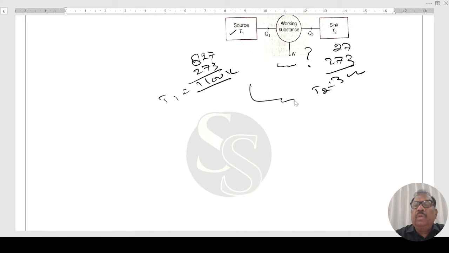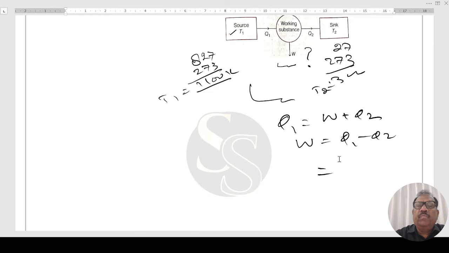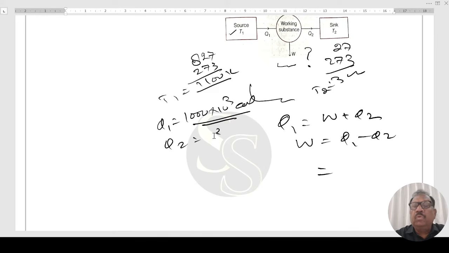From this, we observe that Q1 is equal to W plus Q2. So W will be equal to Q1 minus Q2. Q1 is given to you, 1000 into 10 to the power 3 calorie. If Q2 is known, W is known.